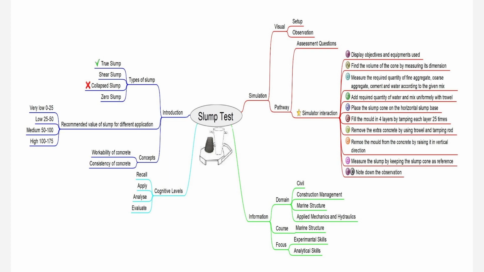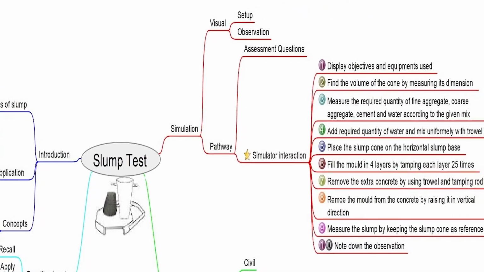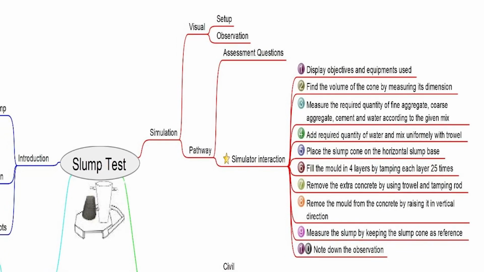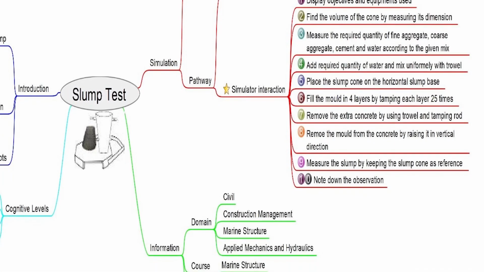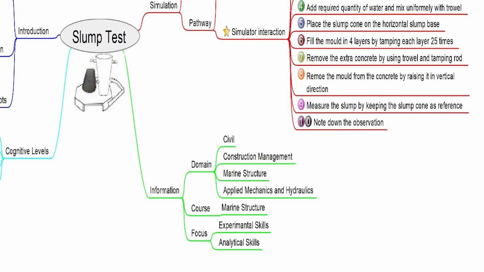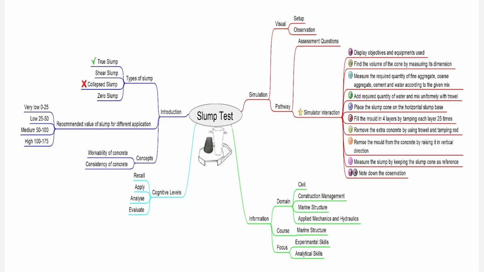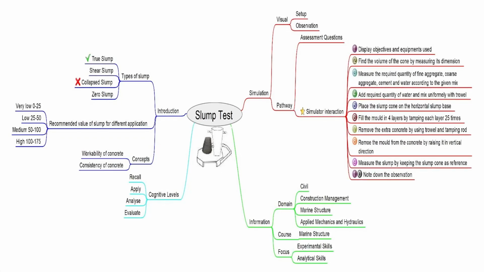Here is a typical example of the slump test, which comes under the Marine Structure Lab of Virtual Lab. Firstly, all the contents required to be included in the mind map were sorted. Then, the whole structure was formed and framed by collecting all the necessary data. The main challenge faced during the development was to involve the whole experiment in the process, because the mind map had to be designed in such a way that it should achieve all the objectives, goals, and pathways set in the previous rounds.